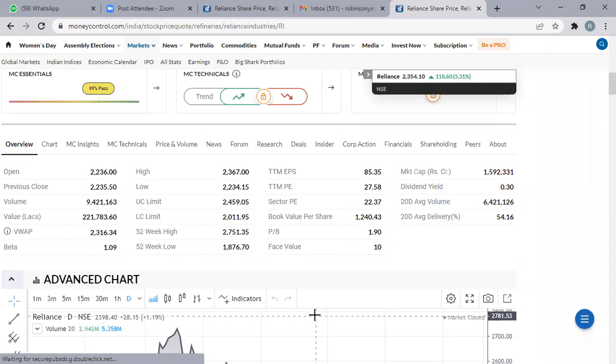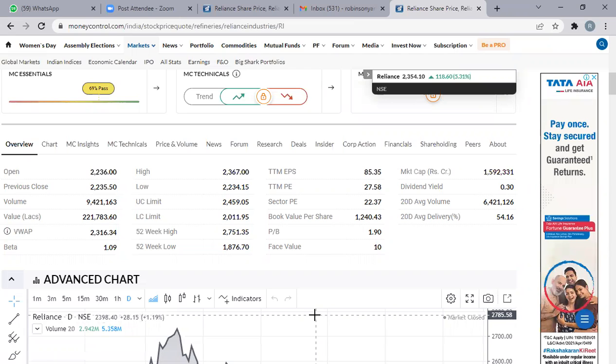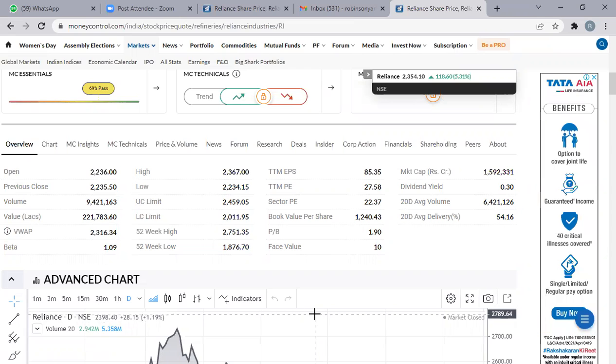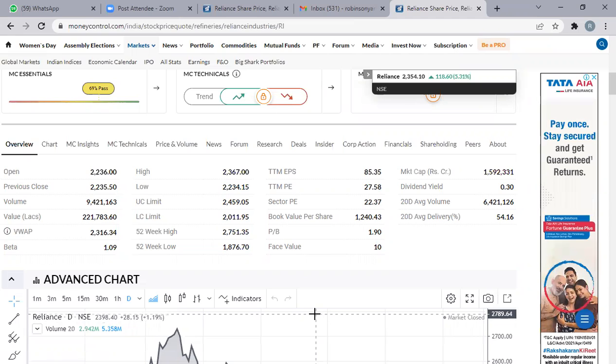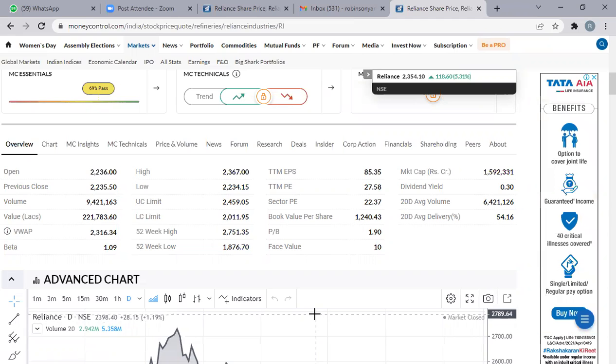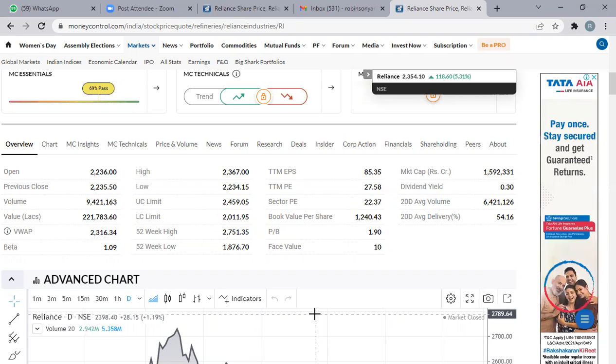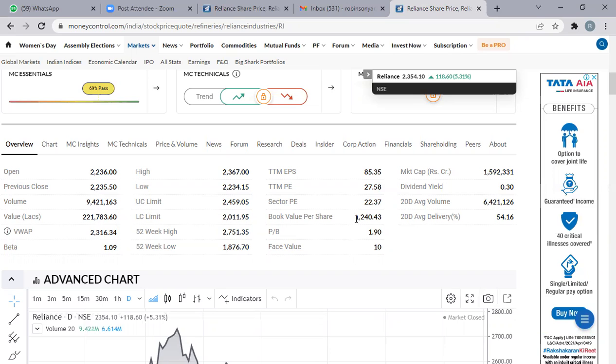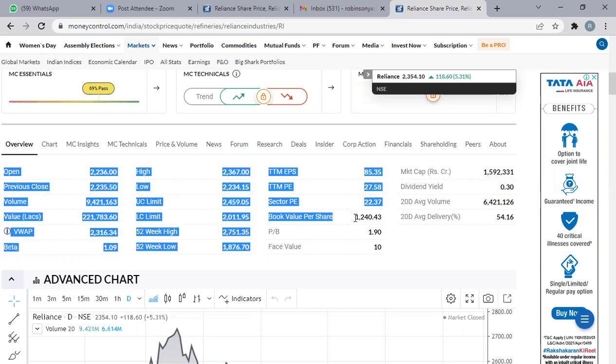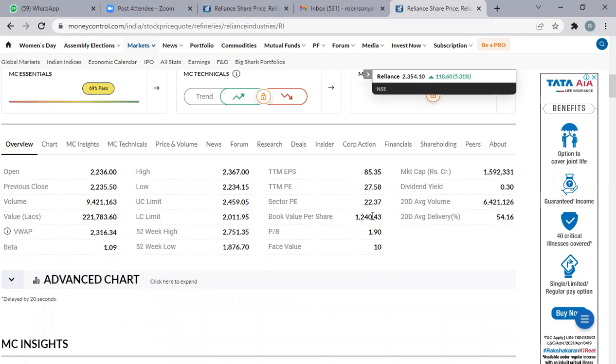If today Reliance Industries were to collapse, and you cut the assets of all the Reliance group and distribute them, then per share, whoever has invested in Reliance will get a minimum of 1240 rupees.